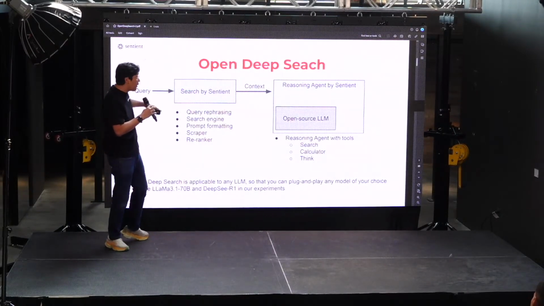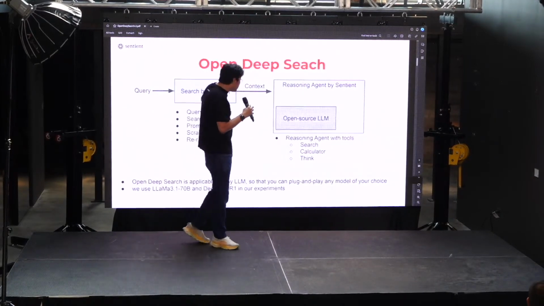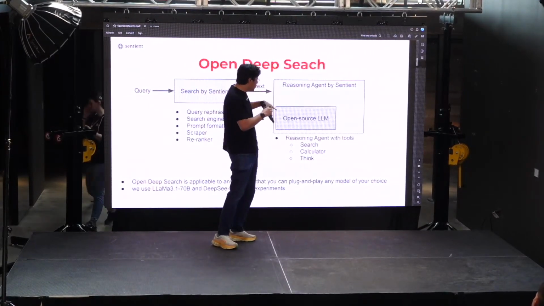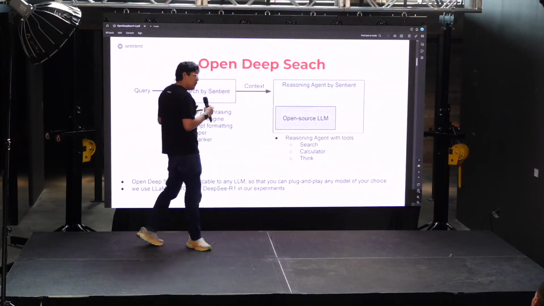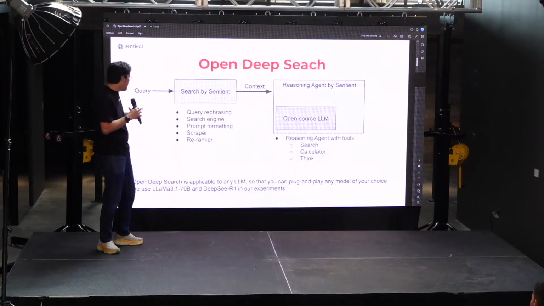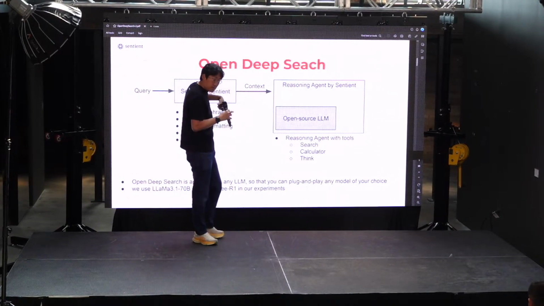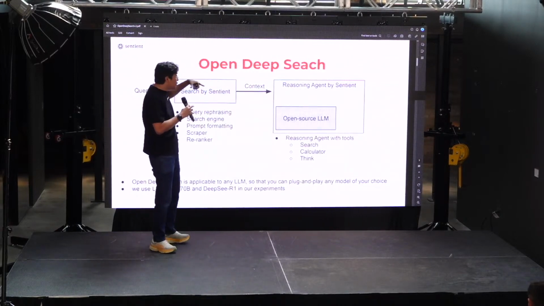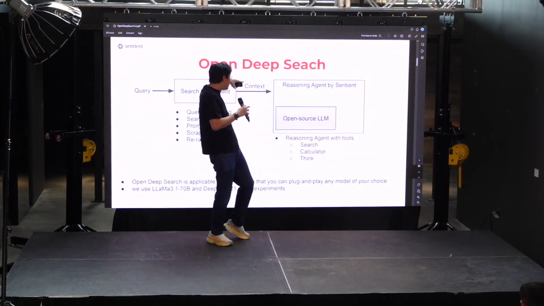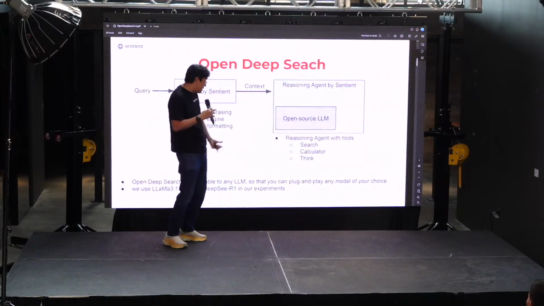I'm focusing more on the reasoning agent part, where the search output is fed in as context to the reasoning agent by Sentient, which accesses or wraps around the open source LLMs that we use. This includes, in our experiments, Llama 3.1 with 70 billion parameters and DeepSeek R1 models. We allow these high-performing language models to use three tools. One is search: when the initial search didn't retrieve the information you need, it's allowed to search again for the information.